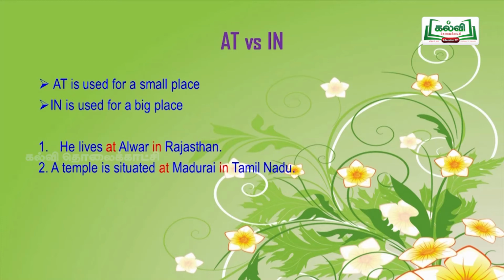The second example, a temple is situated at Madurai in Tamil Nadu. Here you can understand very clearly. Tamil Nadu is a big place and it is a state, and Madurai is a small place within the state. So, for the big place we are using in, and for a small place we are using at.